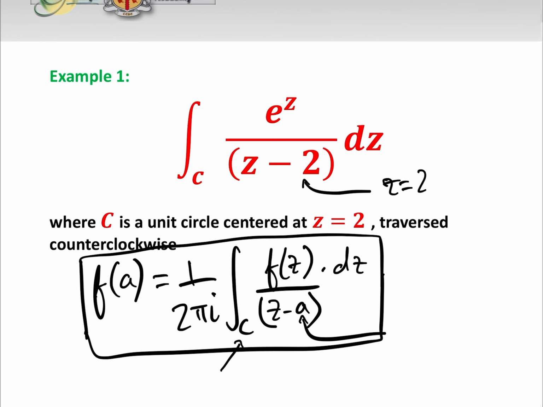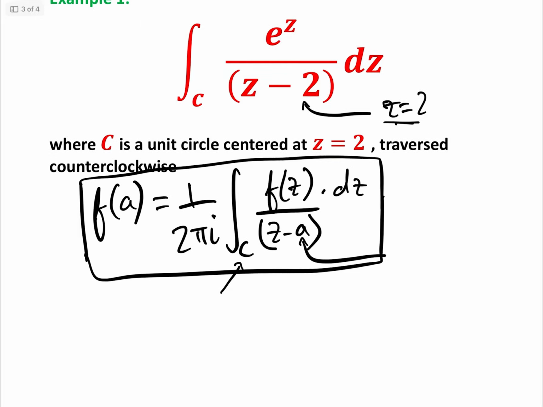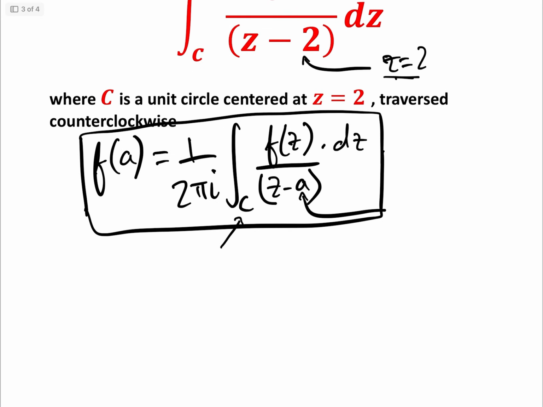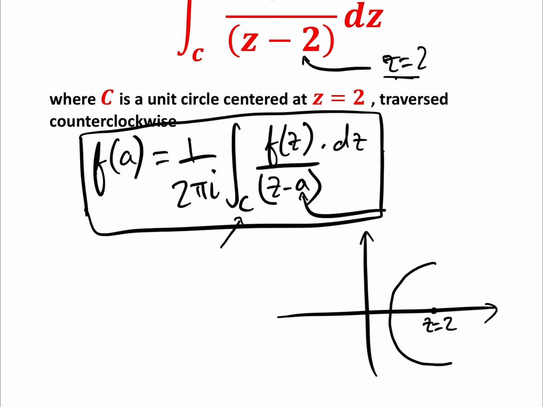But first of all, we need to have a look at the region, and just check, is the point z equals 2 included in the region? Well, let's have a look. So C is a unit circle centered at z equals 2. Okay, now I'm going to try and draw the region here. So it's centered at z equals 2. Here is the point z equals 2. And here is a unit circle. Oh, let's hope that this goes right. Oh, that's not bad. Good. Okay, there's the unit circle.